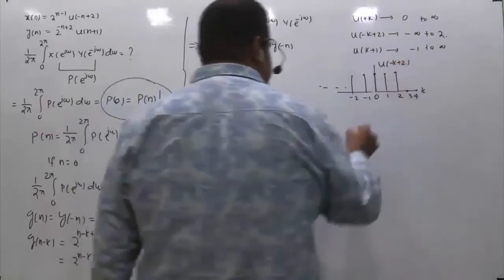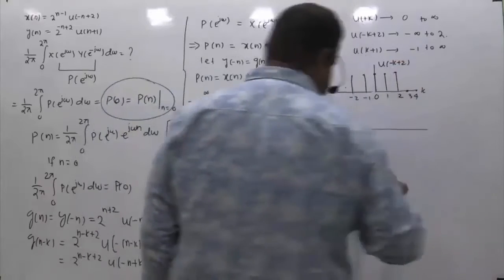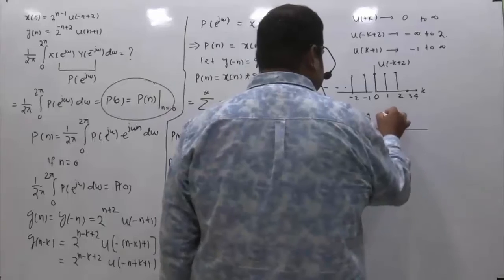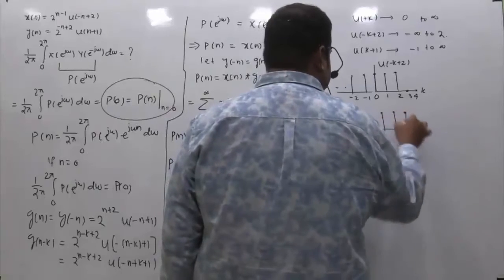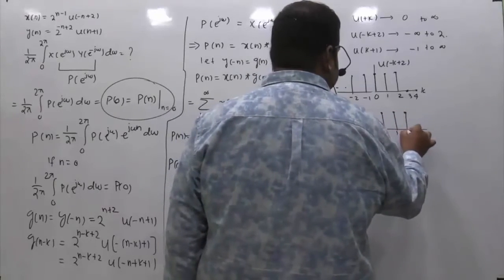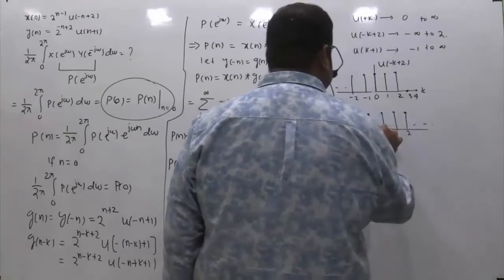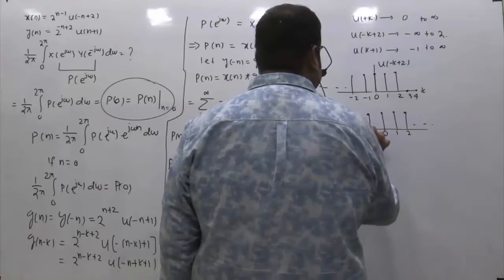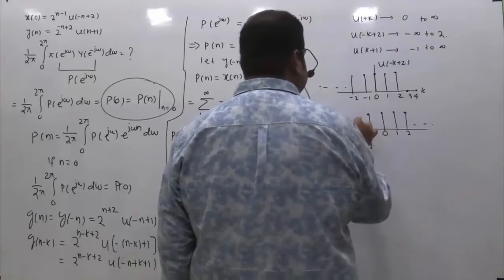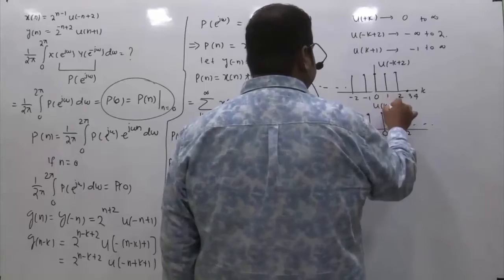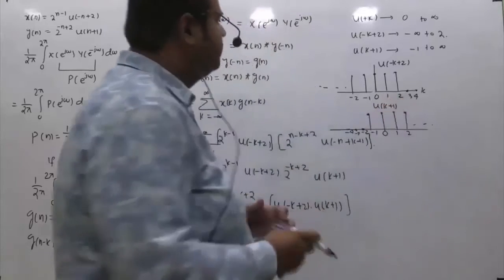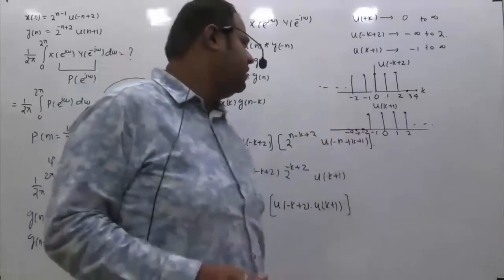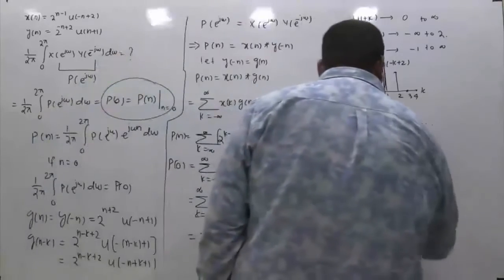If I ask you what is the waveform of u of k plus 1, u of k will be left shifted by 1. So this is k equal to 0, 1, 2, like this, and this is minus 1. And all these points, minus 2, minus 3, minus 4, are 0. So this is u of k plus 1. I am showing you u of minus k plus 2 separately, and u of k plus 1 separately. If I ask you to multiply these two signals, what will you get?